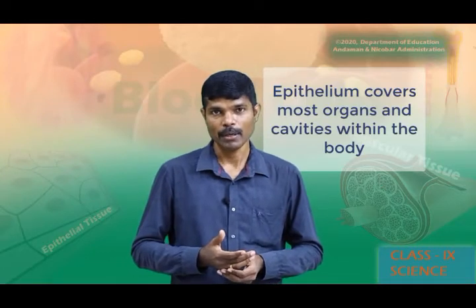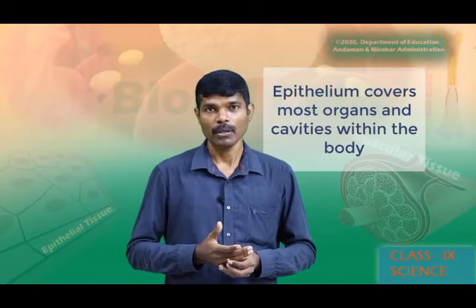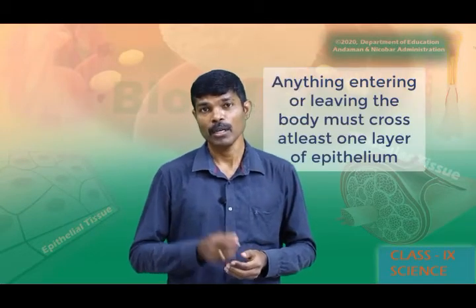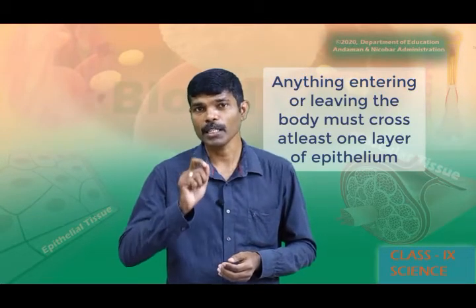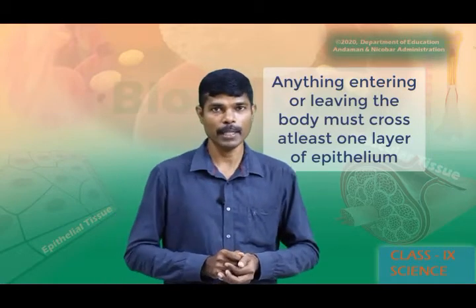Epithelial tissues have little intercellular space as they protect from the external environment, and the cells are arranged in different layers. When substances get into living organisms, the substance must cross at least one layer of epithelium.